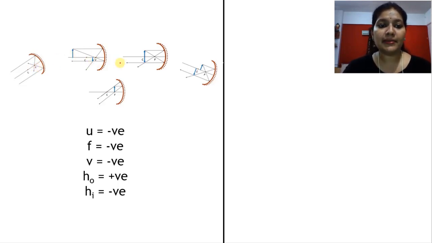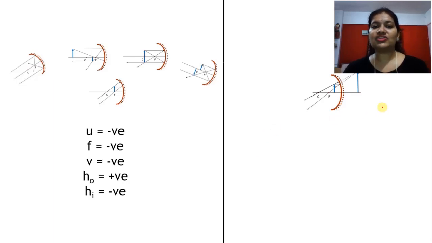Here you can see below the principal axis. Obviously because we have assumed that these reflected rays will meet at infinity. So infinity पे जब meet करेंगे तो obviously ये reflected rays कहाँ है? Below the principal axis है. तो h_i for all these 5 cases we will consider as negative. Clear?